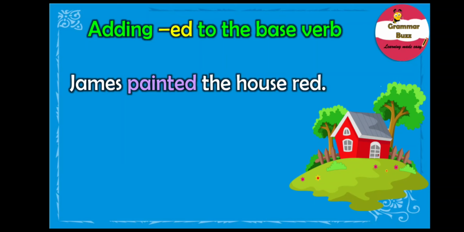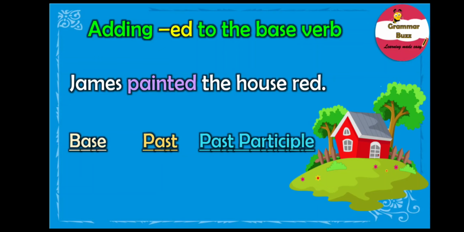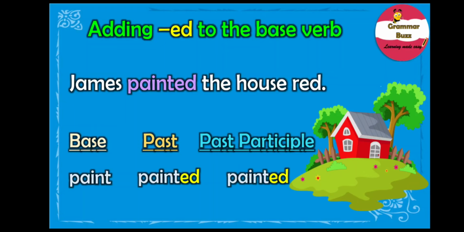Note the verb painted in the sentence. It is the ed form of the base verb paint. Note the base form of the verb, that is paint, and in order to convert it to the past form, we simply add an ed and we form it as painted, and even the past participle form is painted.